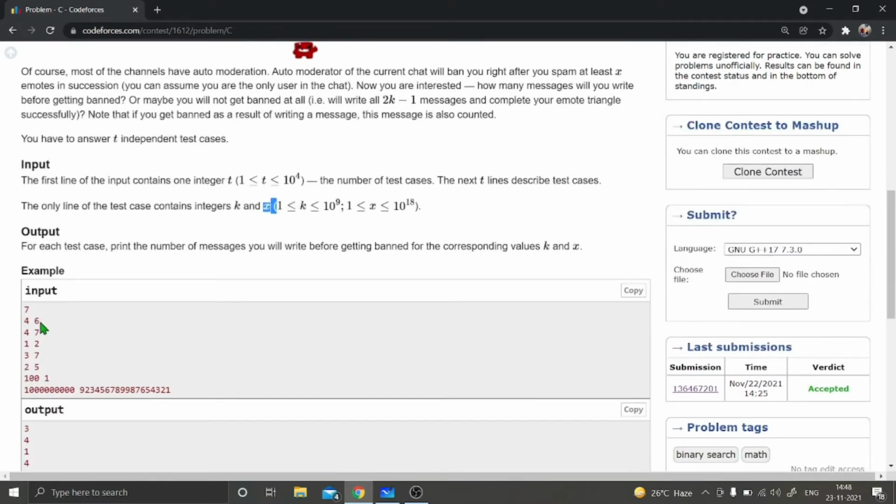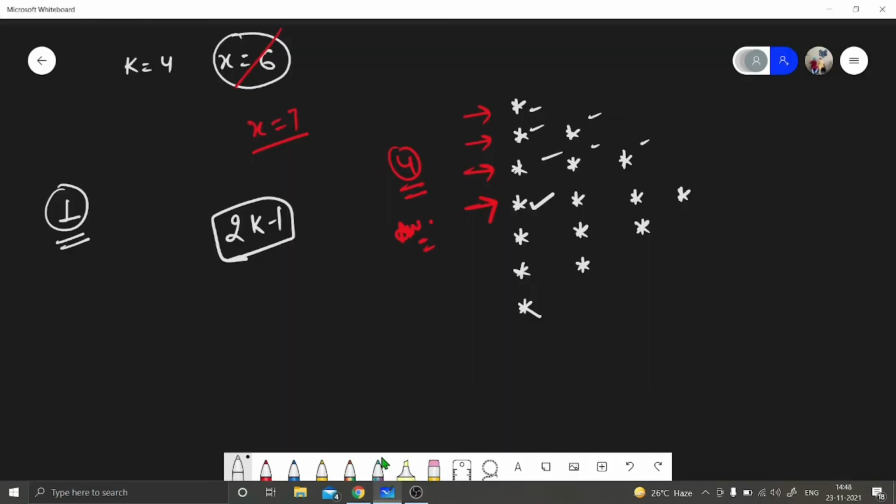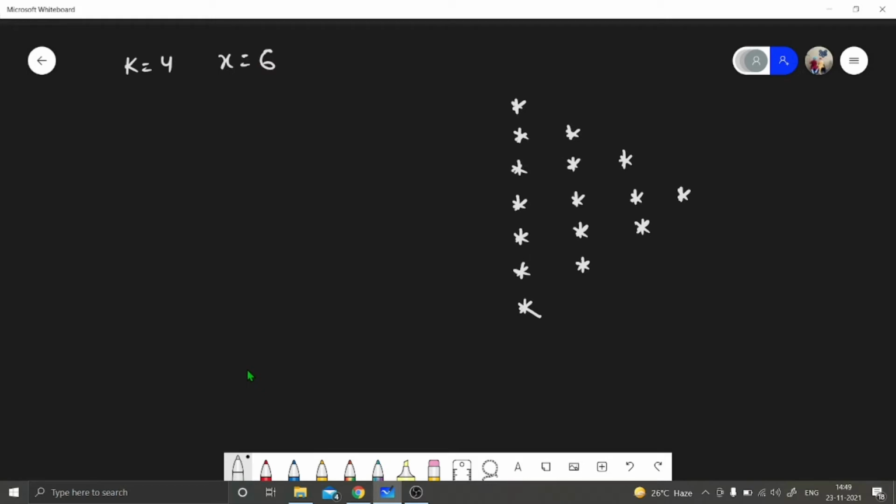So let's take an example. Let's take this case, n equal to 4, k equal to 4 and x equal to 6. Now we are given k equal to 4, which means we will have 7 messages, 1 2 3 4 5 6 7, and the arrangement of the emotes will be such that up to the fourth message we increase the number of emotes by 1. So for the first message it's 1, then 2, 3, 4. After the kth message we start to decrease the number of emotes one by one, so we will have 3 2 1. This is the arrangement of emotes.